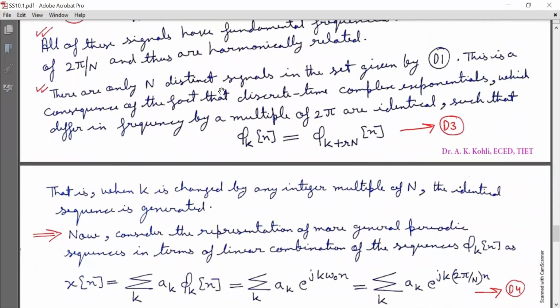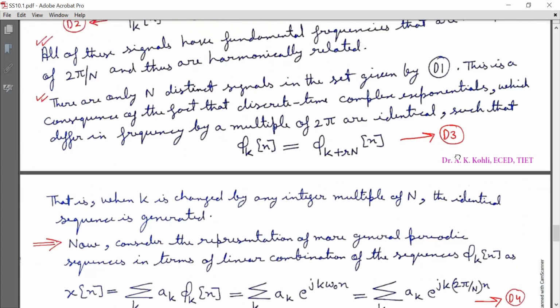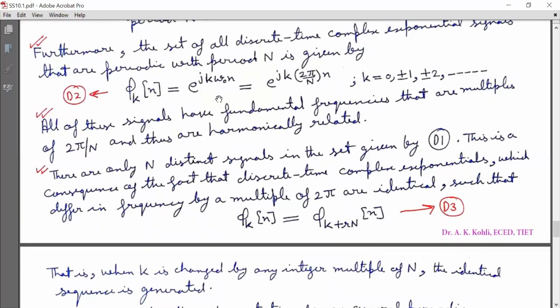There are only N distinct signals in the set given by D2. This is a consequence of the fact that discrete time complex exponentials which differ in frequency by a multiple of 2π are identical, such that φ_k[n] is equal to φ_(k+rN)[n], marked as equation D3. Now, if I substitute k equal to k+rN here, that will give me φ_k[n] once more. That is, when k is changed by an integer multiple of N, the identical sequence is generated.